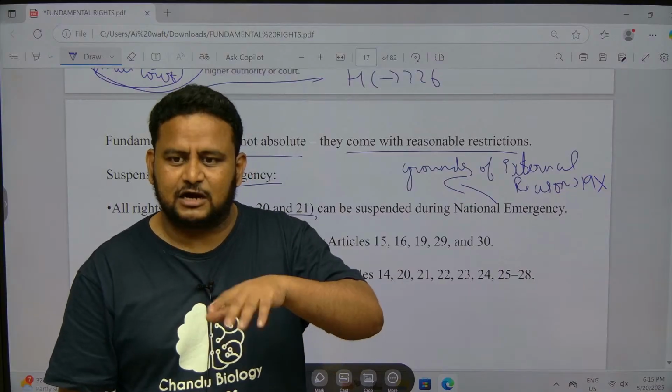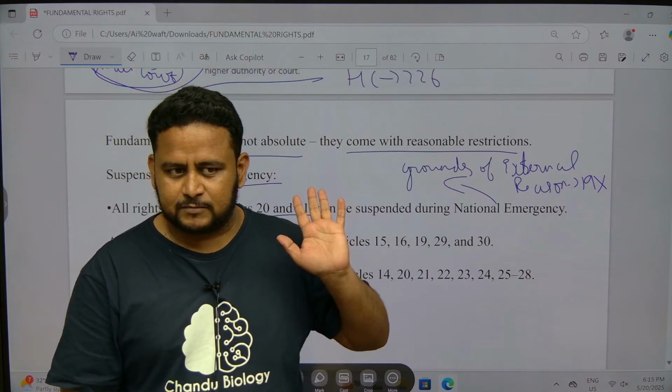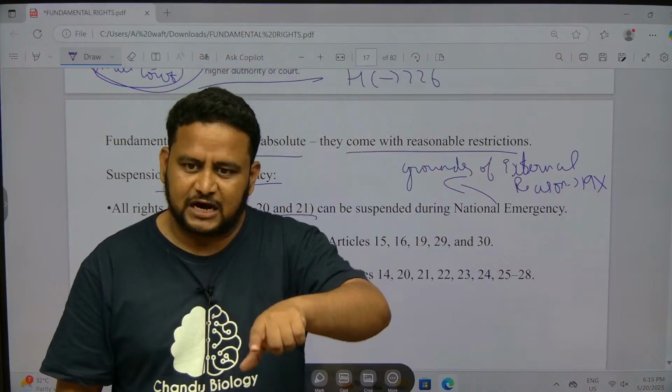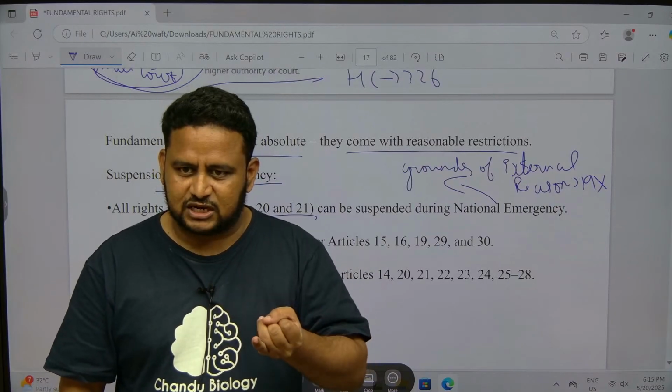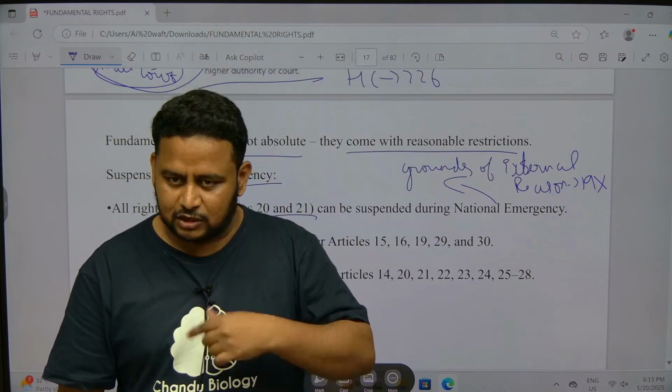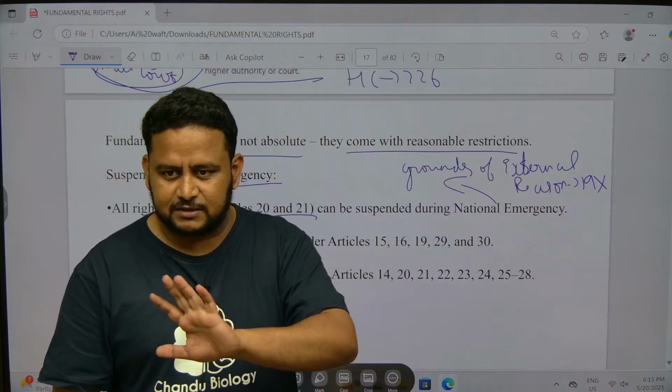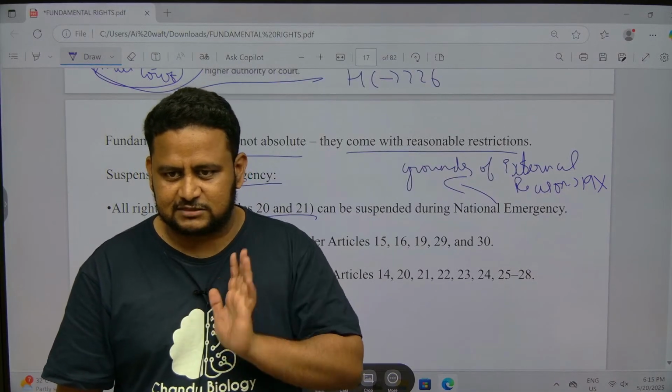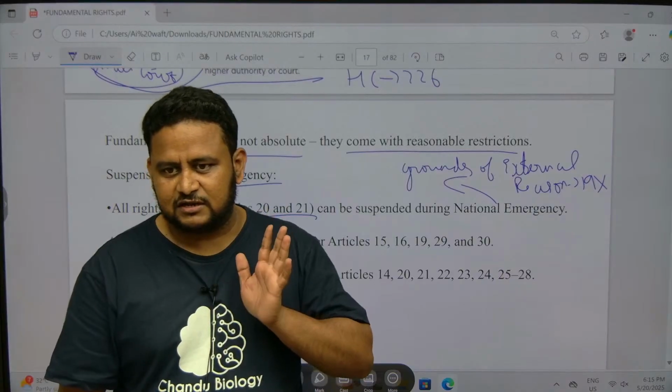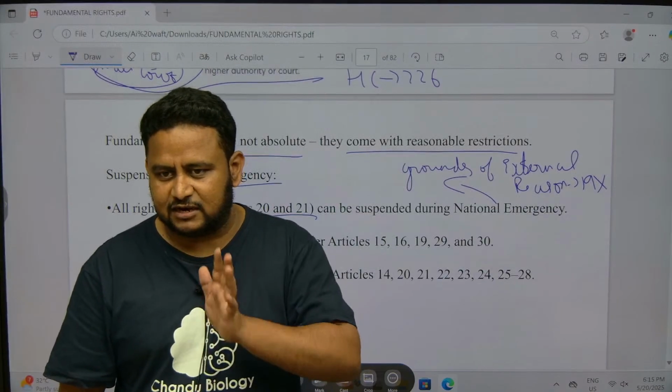We said emergency, but not national emergency. The government has to declare, and that has to be passed by the parliament. Whether it's national emergency, you have to pass it by the parliament. Then only we call it national emergency. We didn't pass it by the parliament. Directly we said that it is a pandemic. So there you cannot talk about Article 19, 20 or 21.